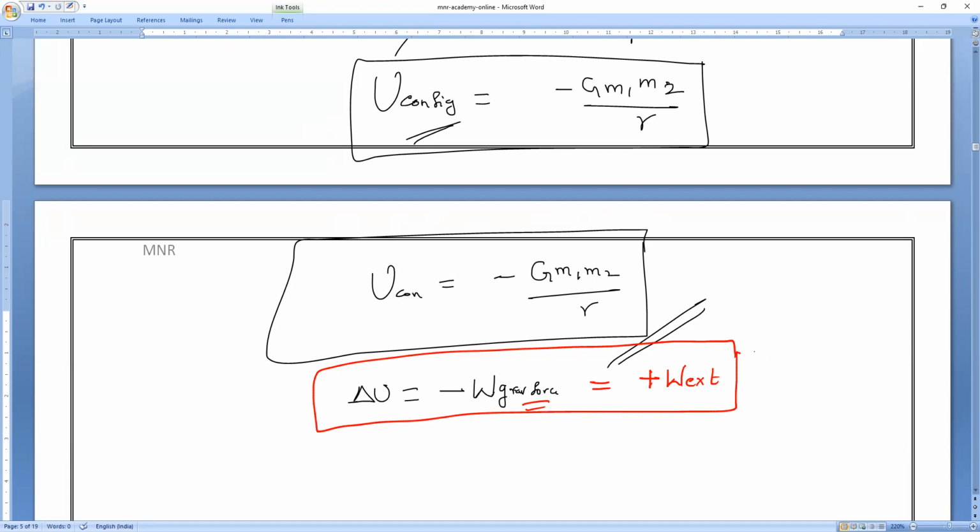Any doubt? Anybody can ask me. Are you clear? At least try to remember the formula. So what is the gravitational potential energy formula, everyone? The gravitational potential energy of a configuration is equal to minus G into M1 into M2 divided by R. So this is the formula. Anybody having any doubt, you can ask me.